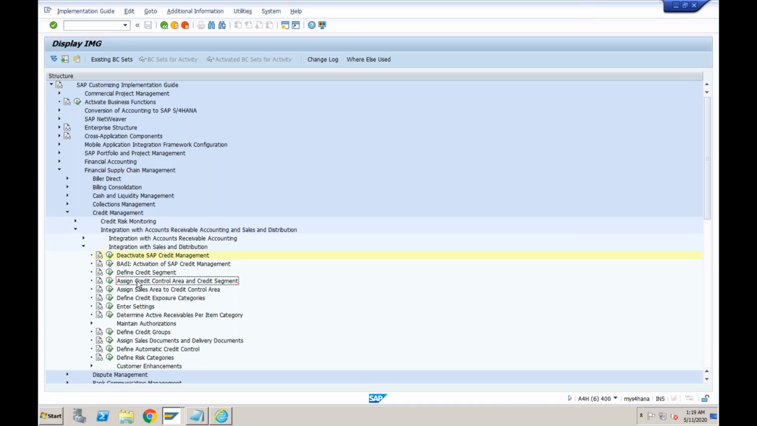Since in ECC there is an option whether you want to use this or the old one, that is the reason they provided this option here. But in S4 by default it is active, so no need to come here.